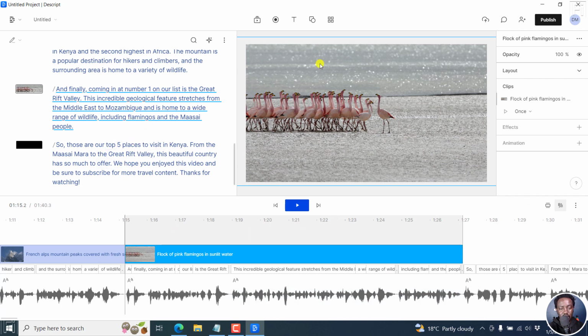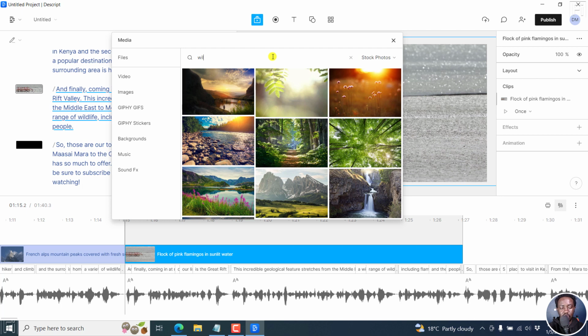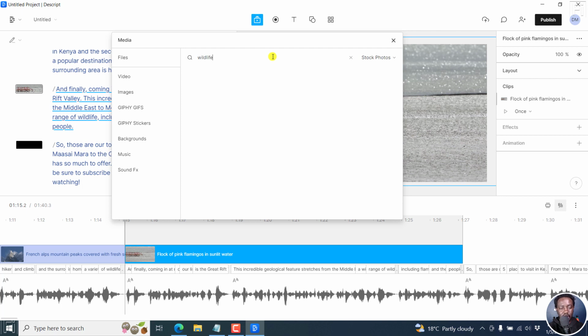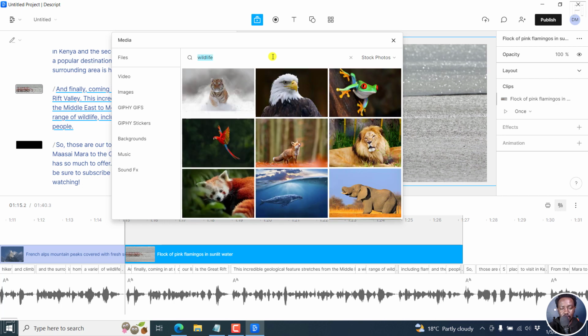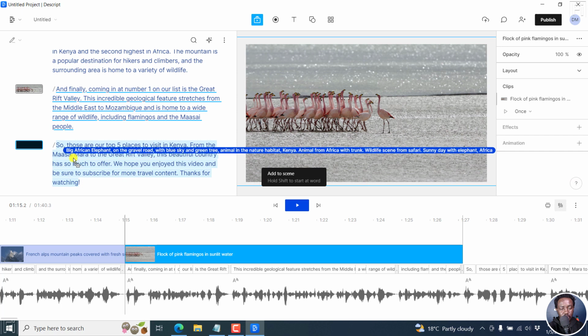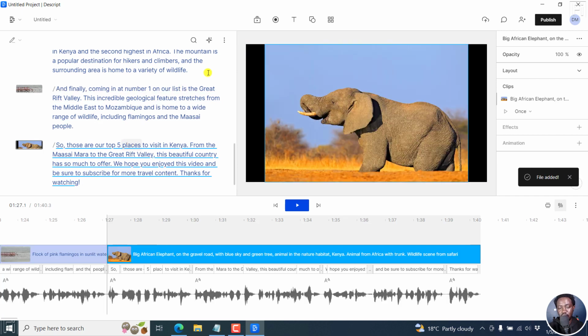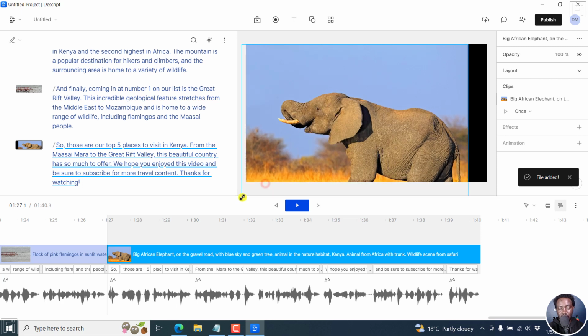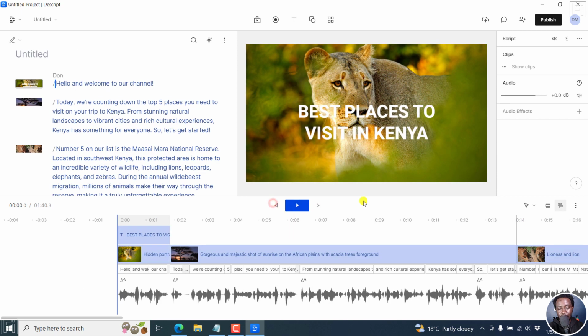And then you can go for maybe a summary of wildlife. Let's see what we get. So let's say we go with this one for the elephant. Drop it here. Once we drop it there, it's going to populate because it's an image. But if you have good bandwidth, you can test it out with videos and see what you get. Let's just expand it a little bit, make sure it fills in, and it looks really good. So we can play this. It's about 1:40, and play it.